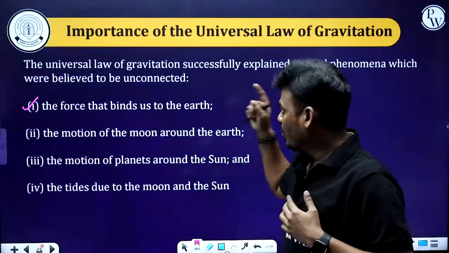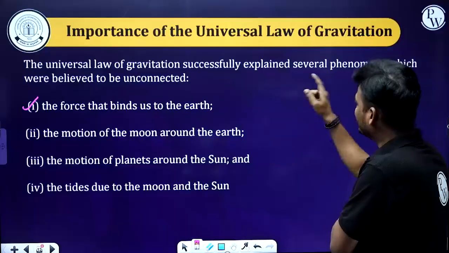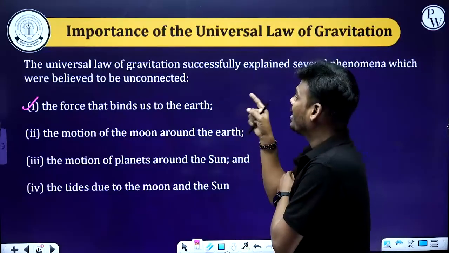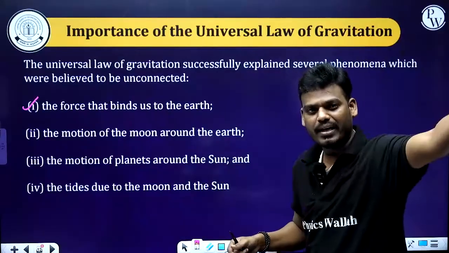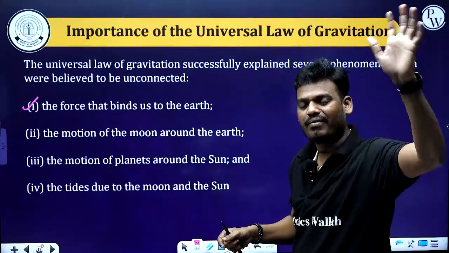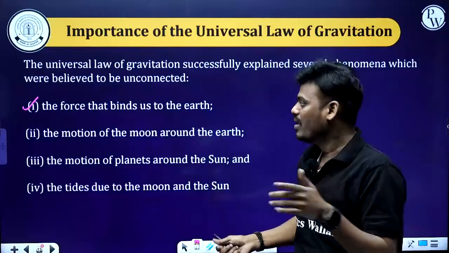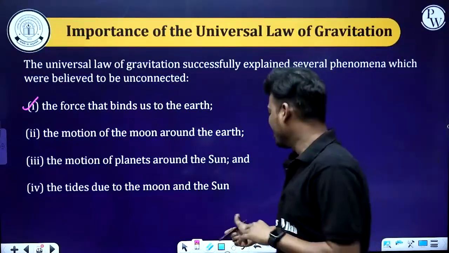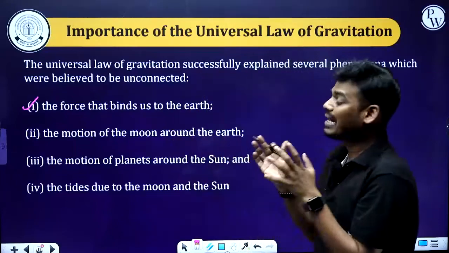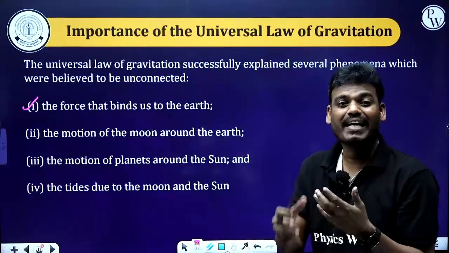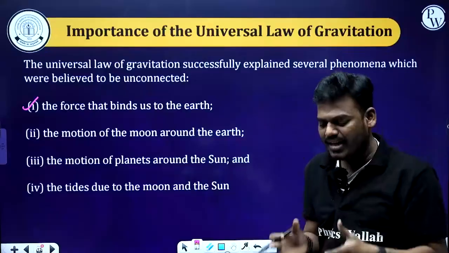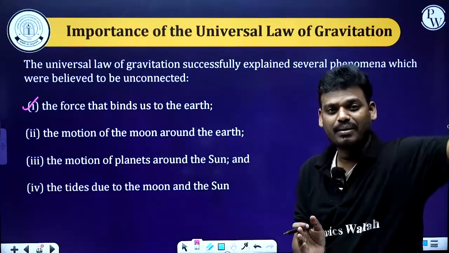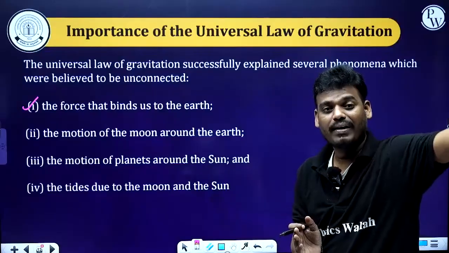So the universal law of gravitation successfully explains several phenomena which were believed to be unconnected. In the initial days we were unaware of these concepts. We thought they were unconnected, but later on we got to know that the universal gravitational law successfully explained them. That we are bound to earth is simply due to the universal law of gravitation.